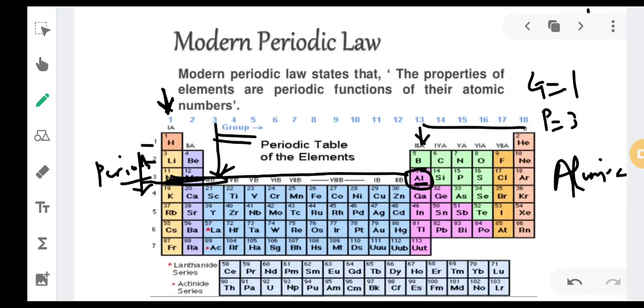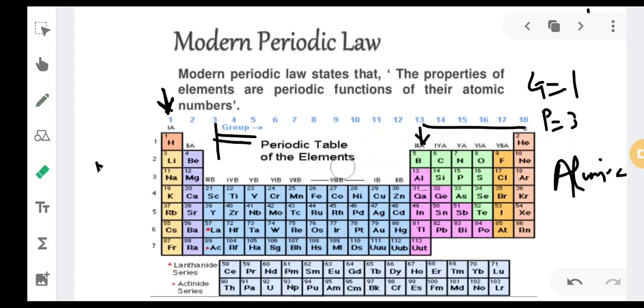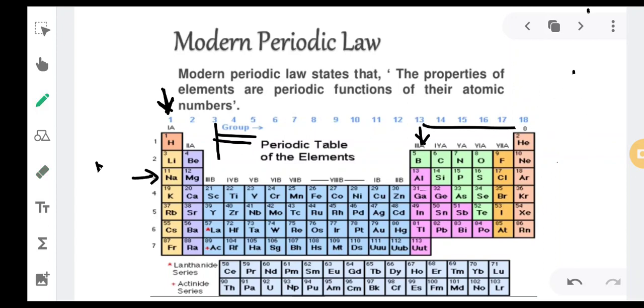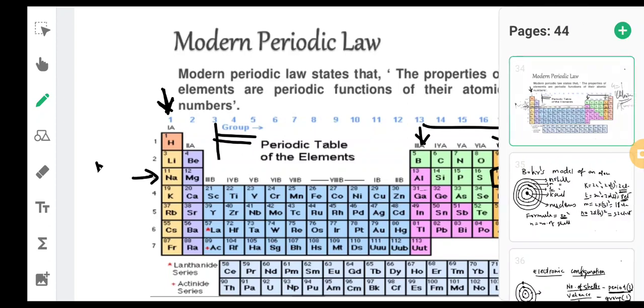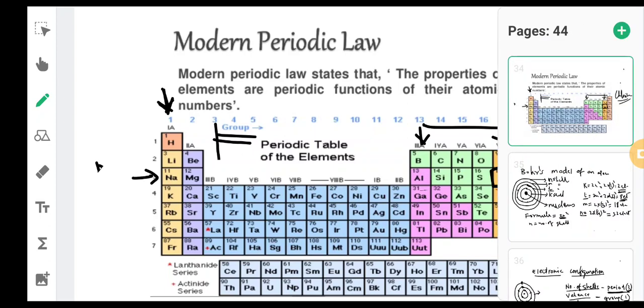So it falls in the third period. Okay, so generally where it falls in the third period. Just wait a second. This is the third period, and 17th group, this is the 17th group. Okay, so third period, first period, second period, third period. So the element is nothing but chlorine. What is that element? It is chlorine. So this is one example. You can take any examples and you can solve those.